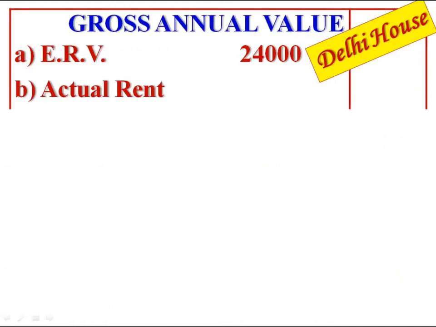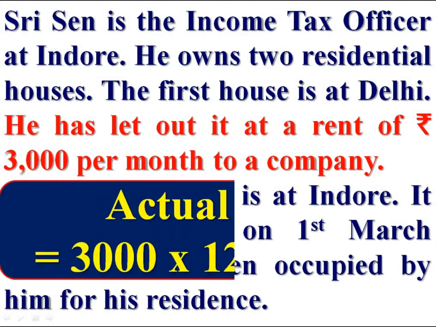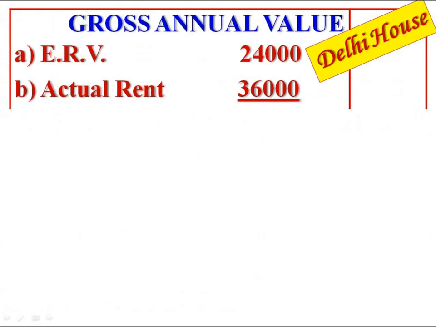Actual rent, we are given, the Delhi house is let out at Rs 3,000 per month. Therefore, actual rent is 3,000 into 12, Rs 36,000. Expected rent or actual rent, whichever is higher, Rs 36,000 is the gross annual value.